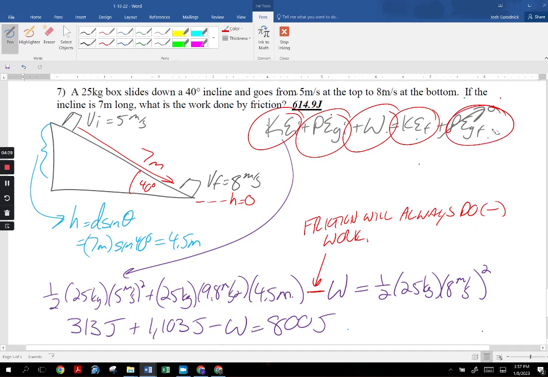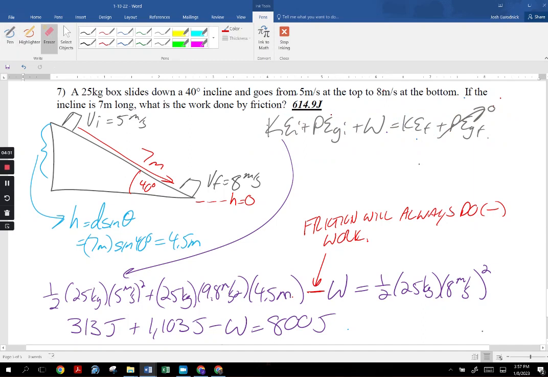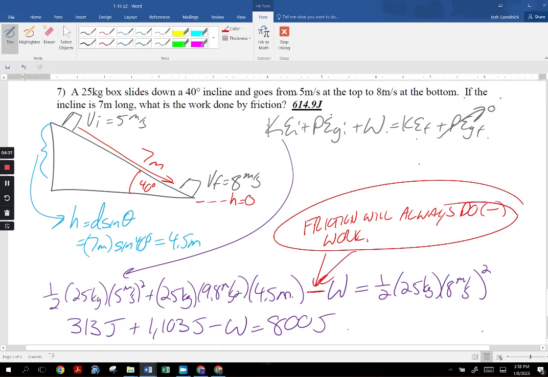So remember, your goal is to figure out if you can cross some things out or not. Friction is always going to do negative work. That's why I made the work done by friction negative. After that, you're just subbing in numbers.